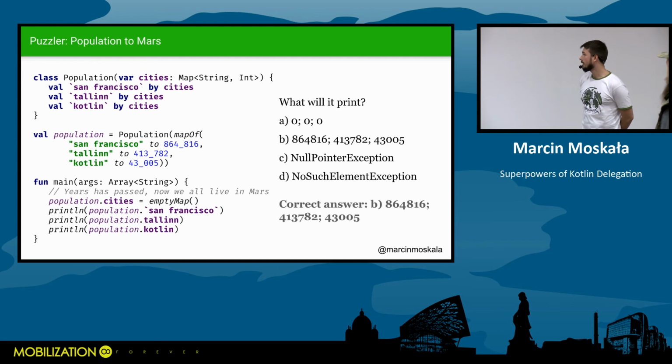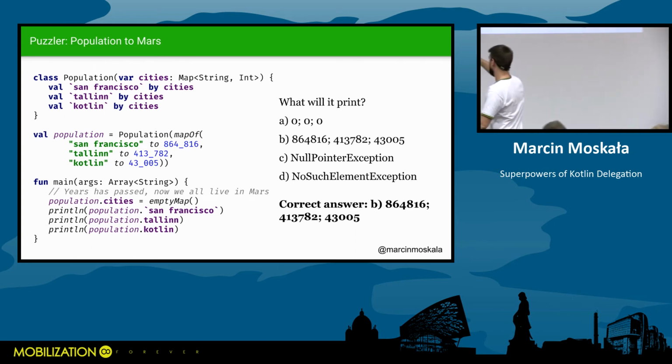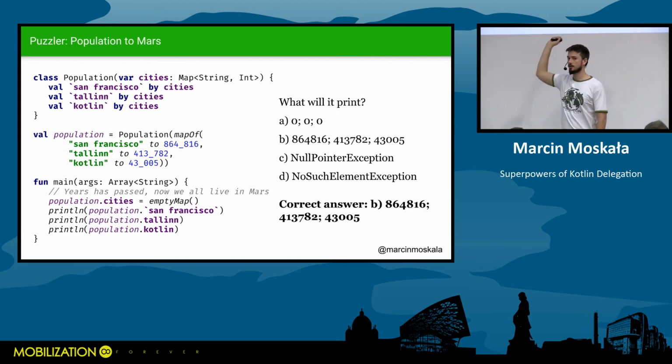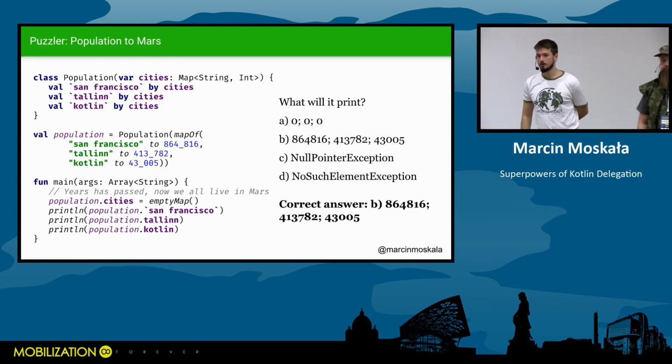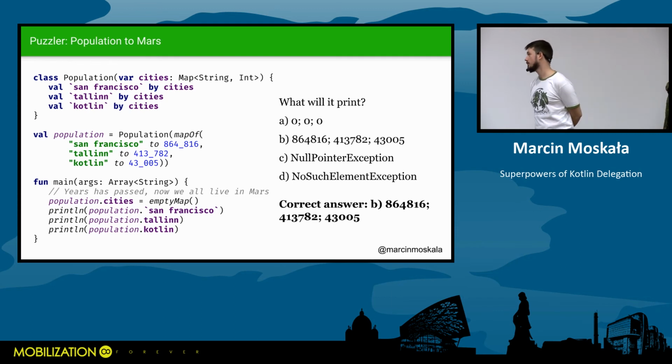If we would use a mutable map, and instead of setting cities equal to empty map, we would use cities.clear, it would work fine. In this case, we couldn't change to vars because it refers to an immutable map, and an immutable map cannot change its value.